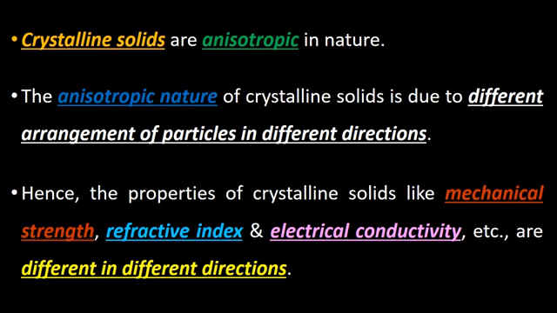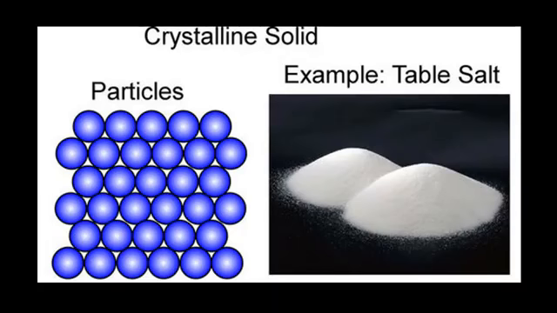Crystalline solids are anisotropic in nature, and this anisotropic nature is due to the different arrangement of particles in different directions. Hence, the physical properties of crystalline solids like mechanical strength, refractive index, and electrical conductivity, etc., are different in different directions. So this is a picture of an example of table salt, that is a crystalline solid where particles are regularly arranged.